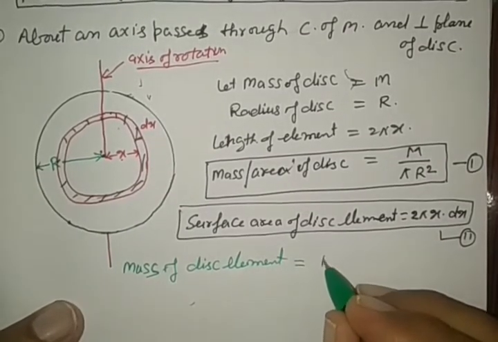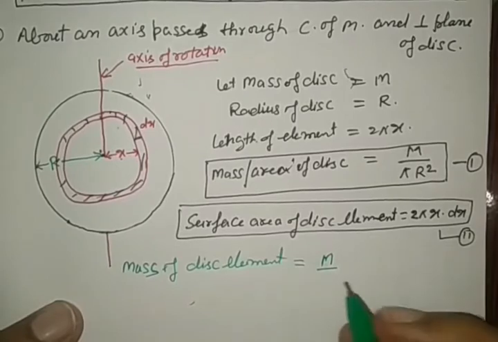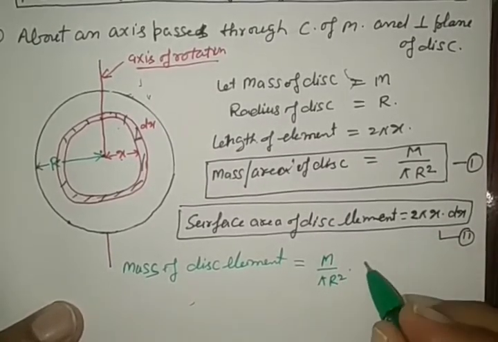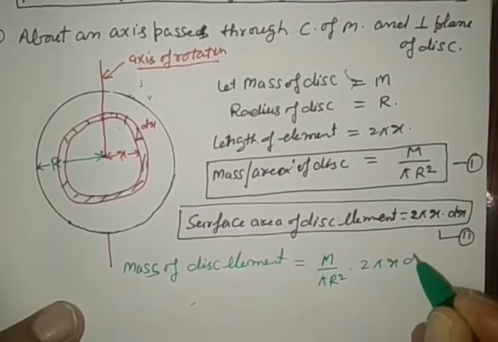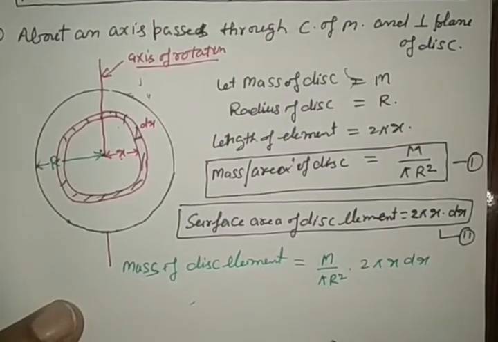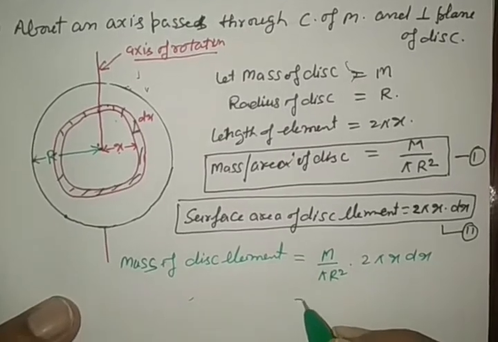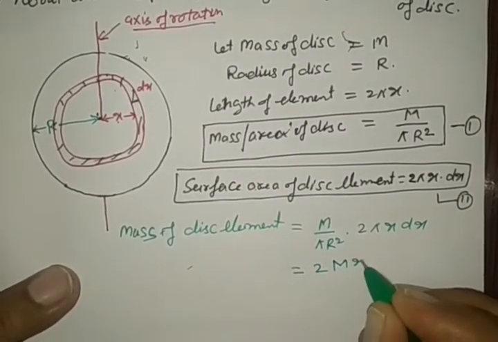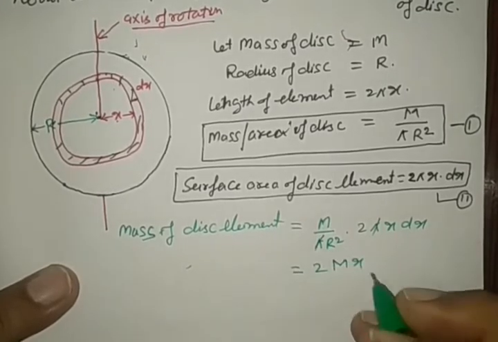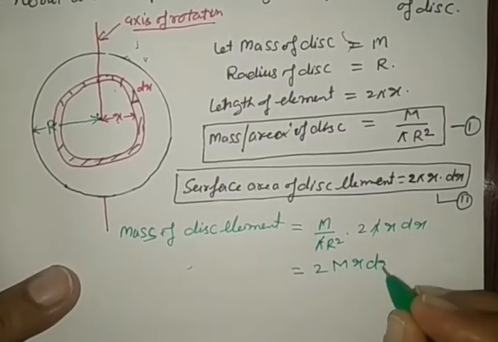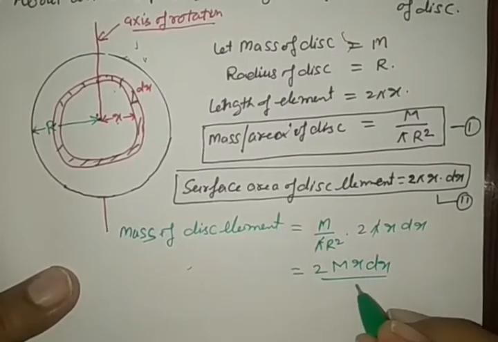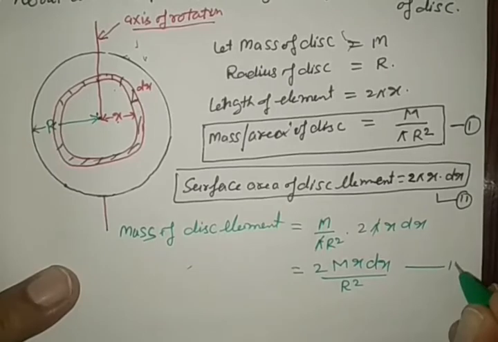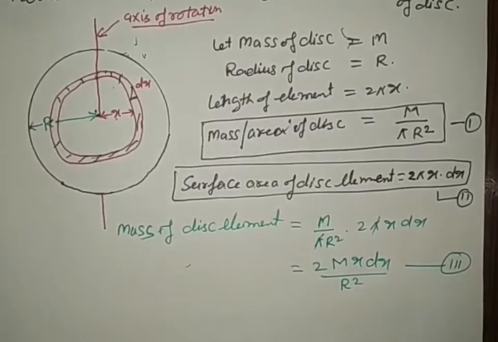Mass per unit area is capital M by pi R square into 2 pi x dx. So this can be written as 2 M x dx by R square, pi cancelled by pi, and it is represented by equation number 3.